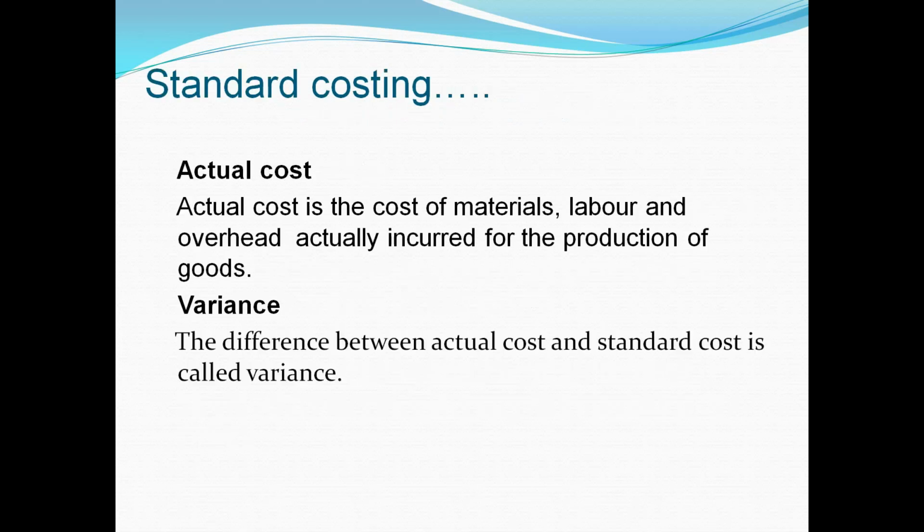Next, what is actual cost? Now, it is clear standard cost is estimated cost, and actual cost is the cost of material, labor and overheads actually incurred for the production of goods. Standard cost compared with actual cost causes variance. The difference between actual cost and the standard cost is called variance.